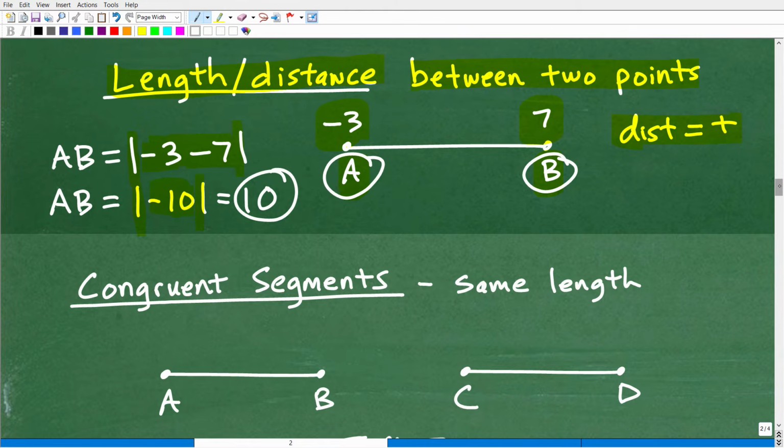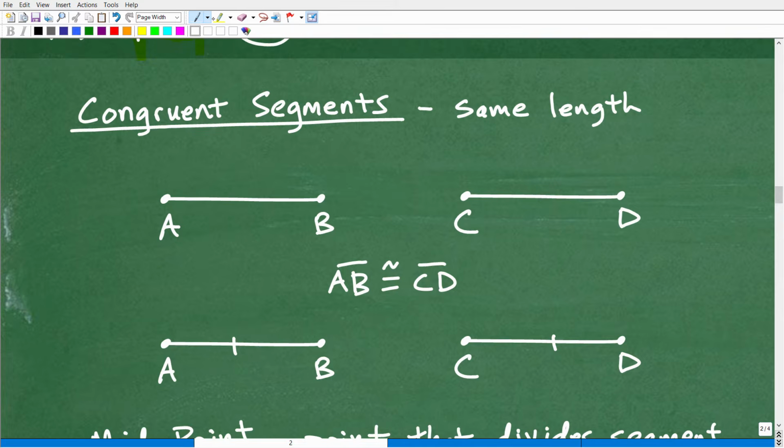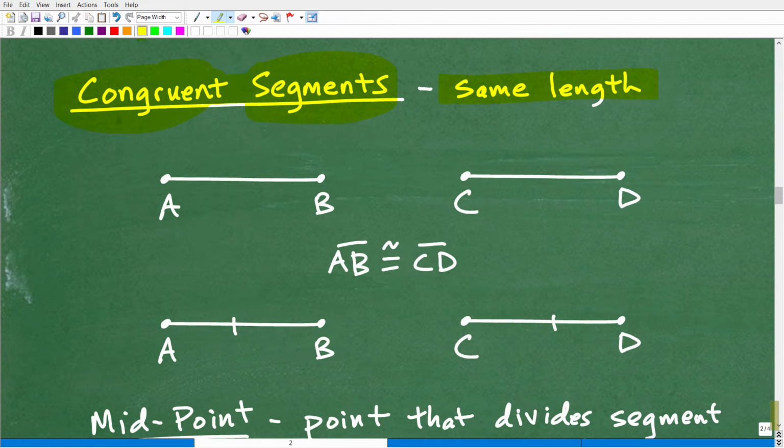Okay, let's move on with congruent segments. This word congruent is something we study as a complete chapter in geometry. But for right now, we're talking about line segments, and it basically means that the line segments have the same length. This is a big topic in geometry, congruency, along with something else called similarity.